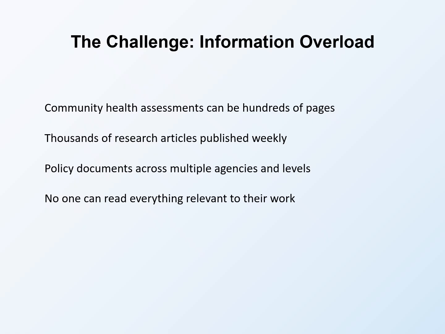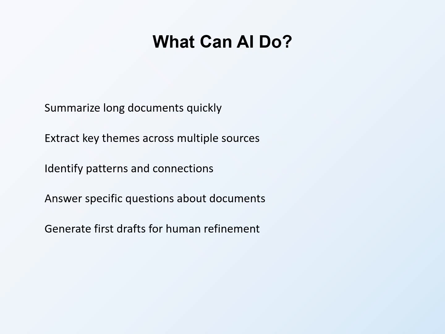This is where AI can help, not by replacing human judgment, but by helping us navigate the flood of information more efficiently. So what can AI actually do for literature and policy scanning? It can summarize long documents quickly. Feed it a 200-page report, and ask for the key findings. You'll get a usable summary in seconds. It can extract themes across multiple sources. What are the common barriers mentioned across these 10 community assessments? AI can identify patterns. It can spot connections you might miss when reading one document at a time.